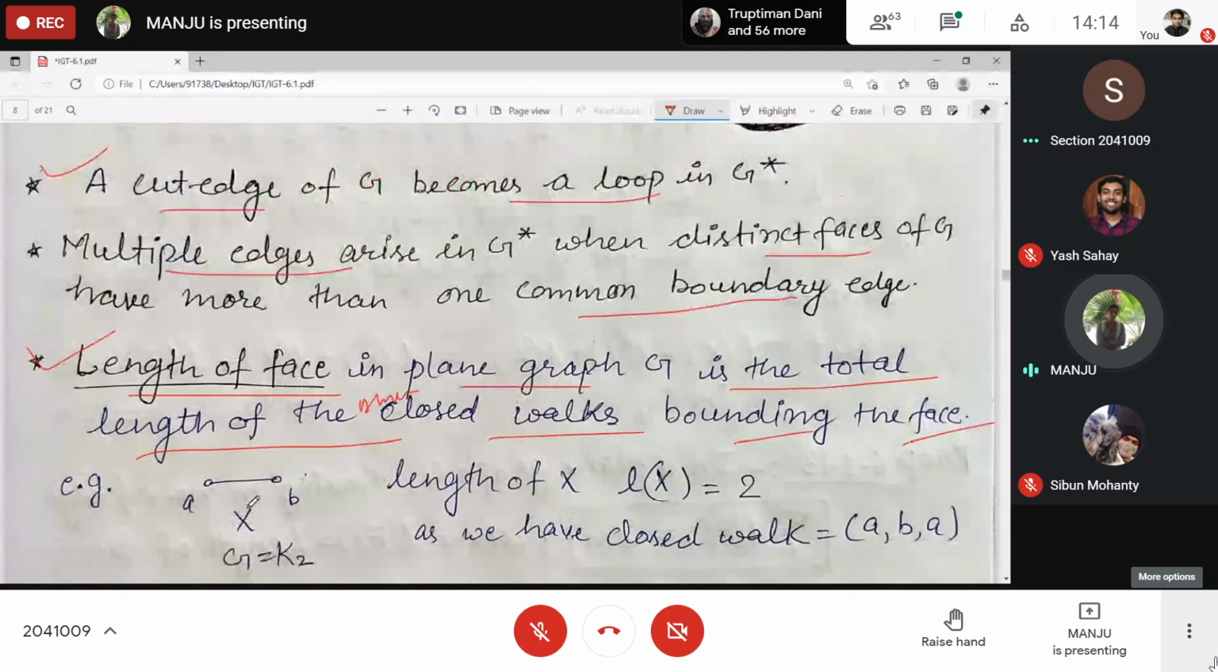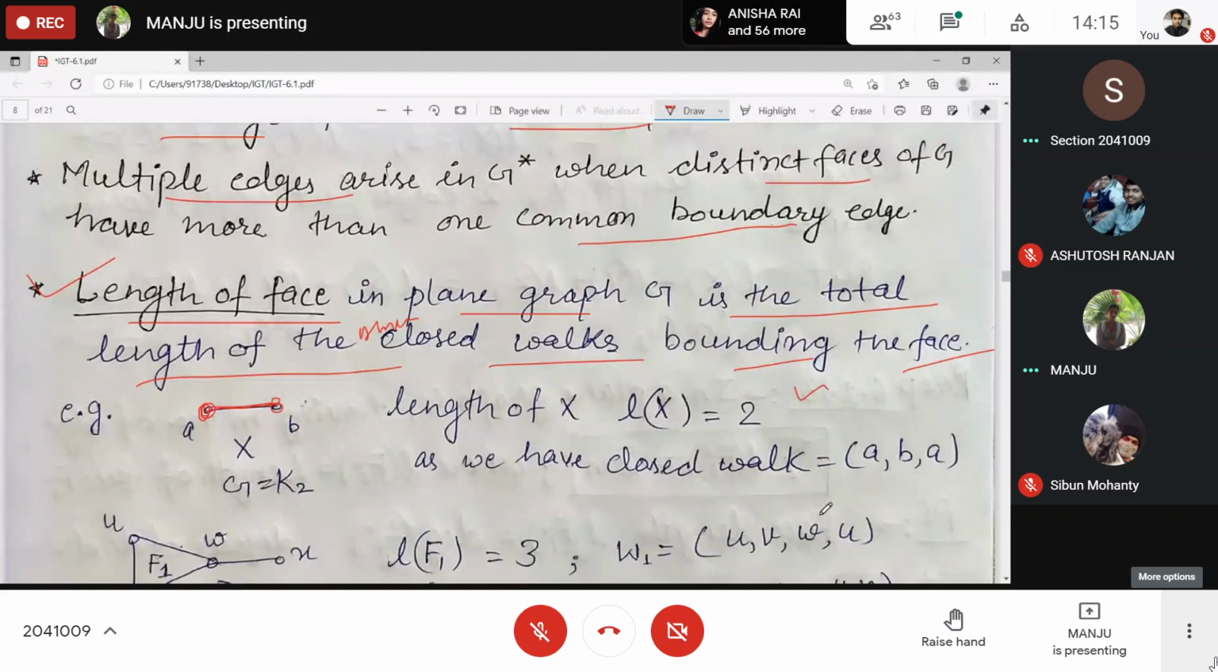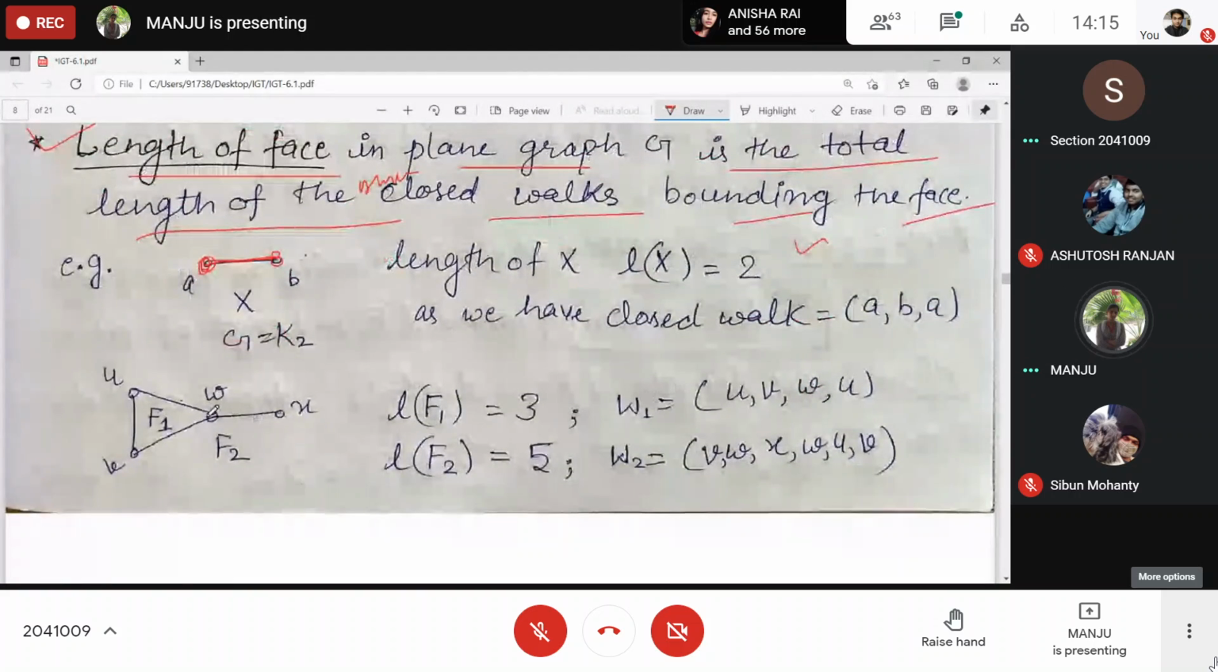What about the length of this X? This is dividing the plane into one region only. Ma'am, 2. Just this, we have an open walk, you have to come back. That's why. This we have already done. The length of this inside face is 3, and the outside face is 5.